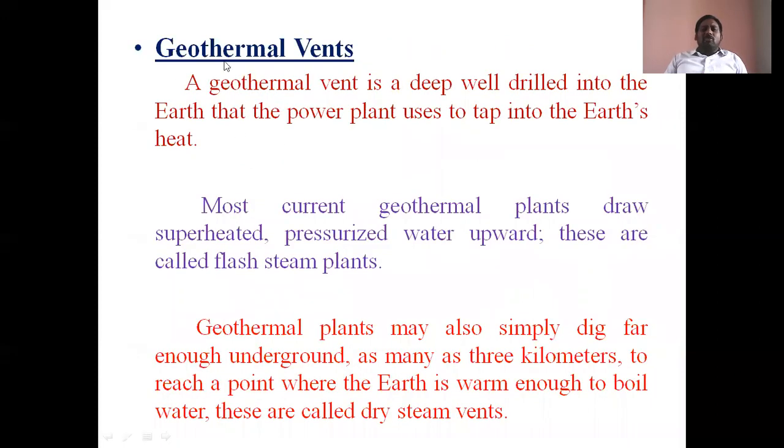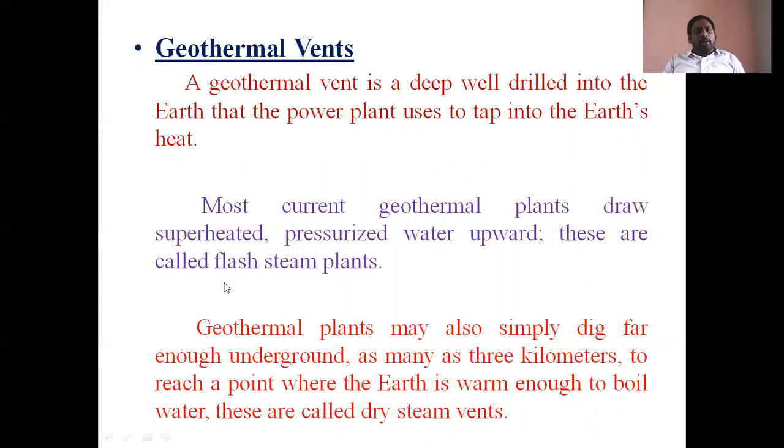See here, what is the advantage of geothermal vents? Geothermal vent means it is a well. That's why a geothermal vent is a deep well drilled into the earth that the power plant uses to tap into the earth's heat. We are extracting the earth's heat by using these geothermal vents. In these geothermal vents, two types are there. Depending upon these vents, the geothermal power plants are classified. What are those types?